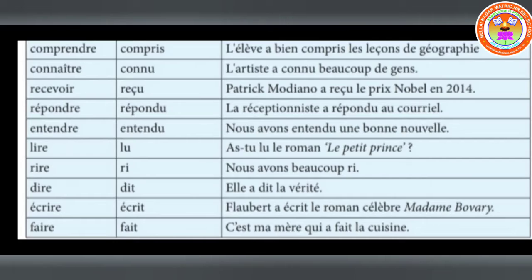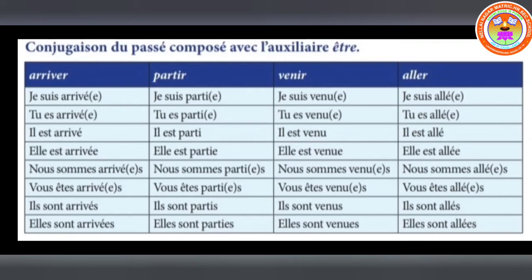So all these verbs are irregular in the past participle, and everything is conjugated with avoir. That is the example they've given. So now you have other verbs which are conjugated with être. So far you have seen the verbs conjugated with avoir. Now we are going to see the verbs conjugated with être. So here you can see how it is conjugated.